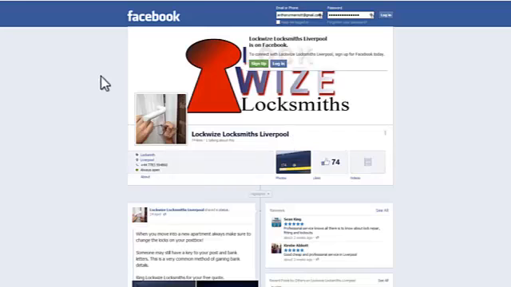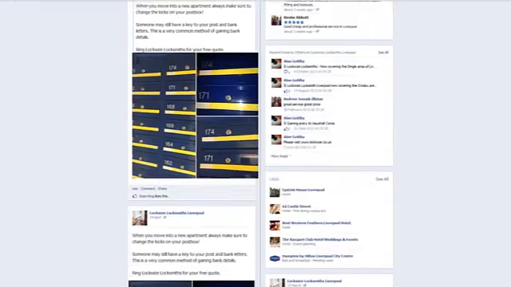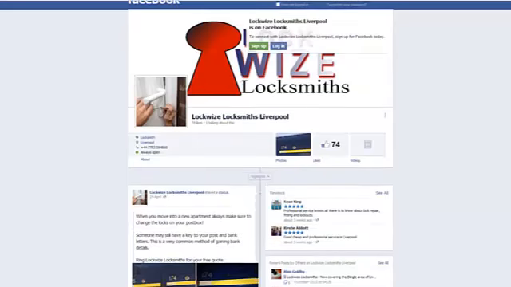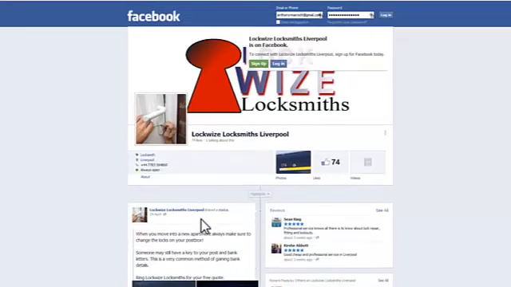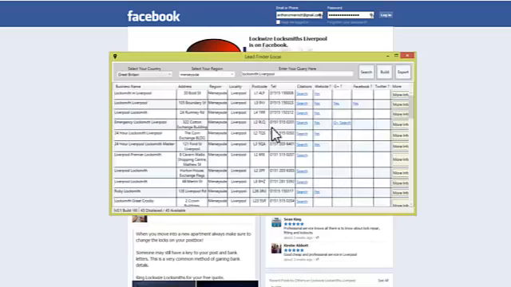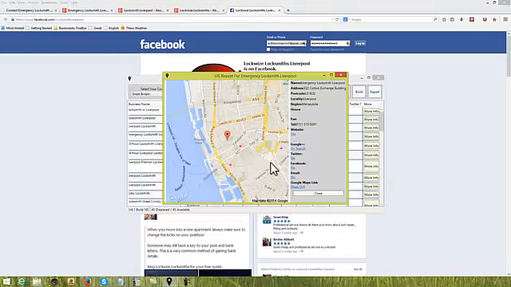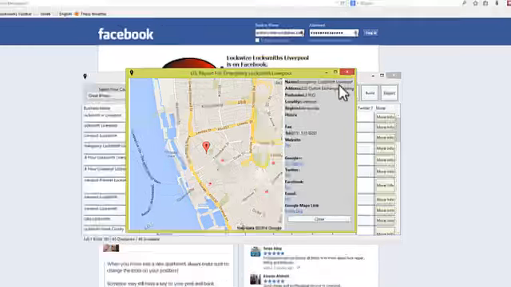And this is part of the problem of some businesses. They can't claim the same Facebook and Twitter account as their website address because somebody else has already claimed it. So this is one way we can check to see if their Facebook page and Twitter page is available, or if somebody else has already taken that name. This particular Facebook page is a great example of an active page with good content, all adding towards great SEO for this particular company. Okay, let's just take a look at the Emergency Locksmith of Liverpool again.